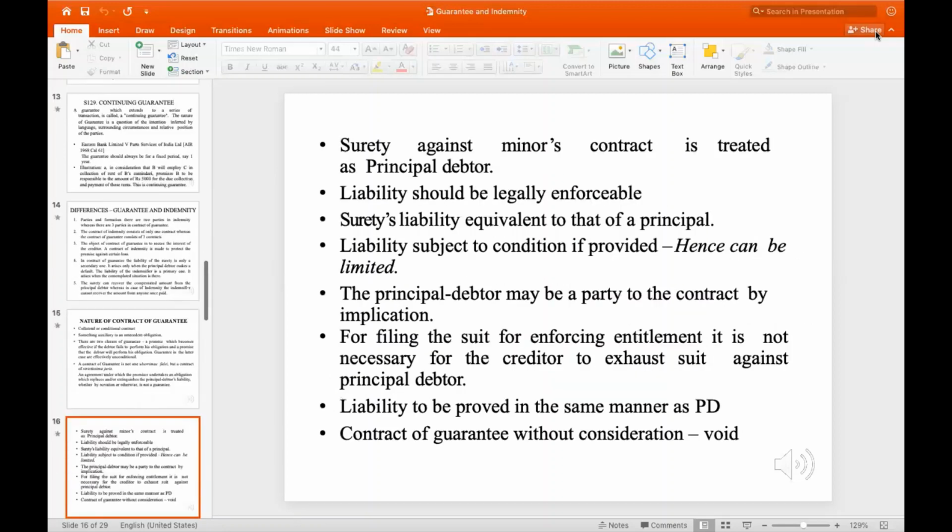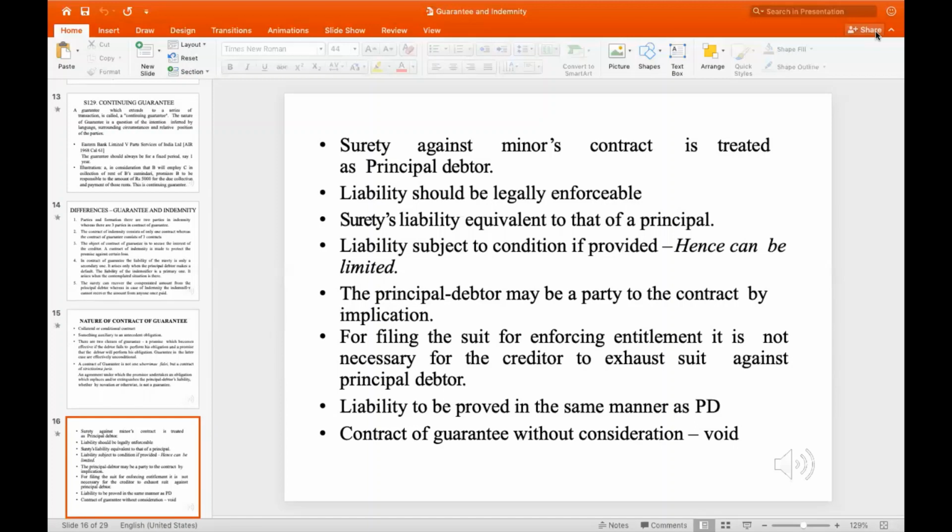Next, as we move on, guys, here are certain important features that have to be noted down carefully. In the first place, a surety cannot stand against a minor as the principal debtor, because a minor is generally not allowed to enter into a contract. Secondly, the liability should be legally enforceable. It cannot be said that a person entering into drug or illegal cartelling activities can seek any enforceability.